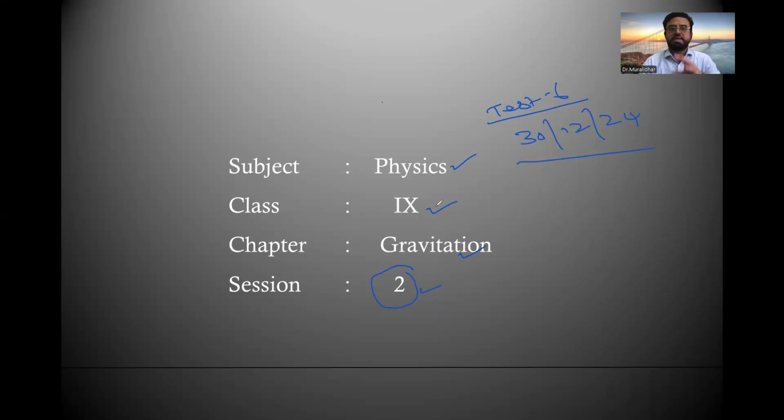So the entire gravitation chapter is for test 6, which is scheduled on 30th December. Now, in the last class, session number 1, we discussed what gravitation and gravitational force are. When you hear the word gravitation, we recall Sir Isaac Newton sitting under the apple tree. When he sat under the apple tree, an apple fell down.